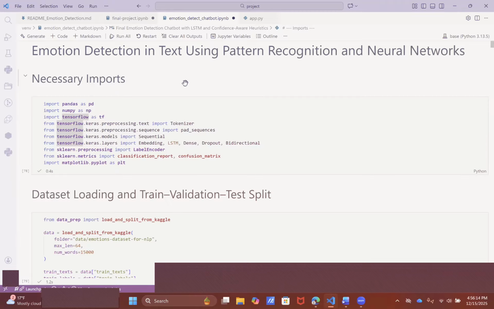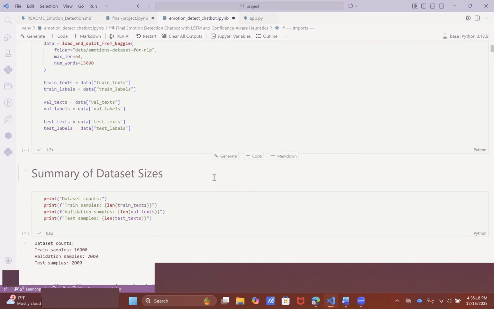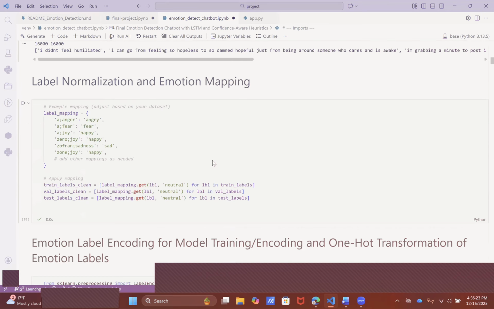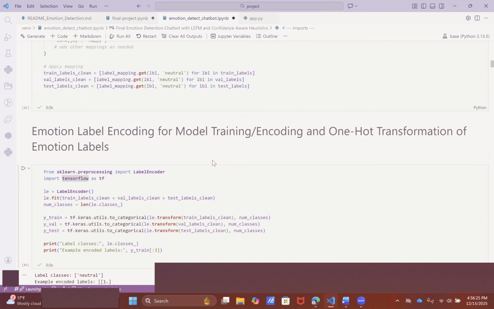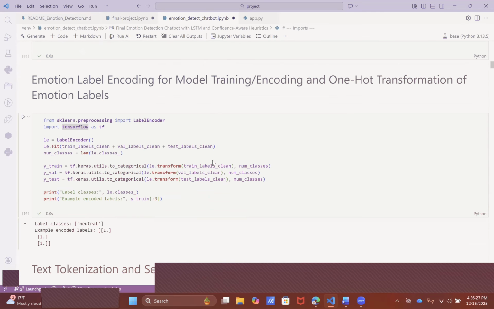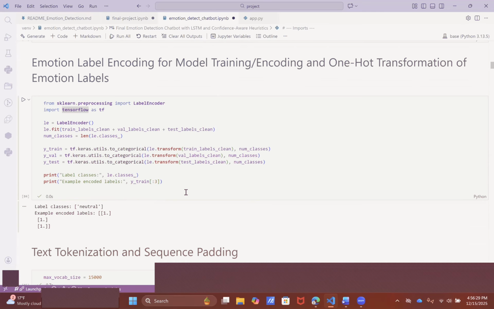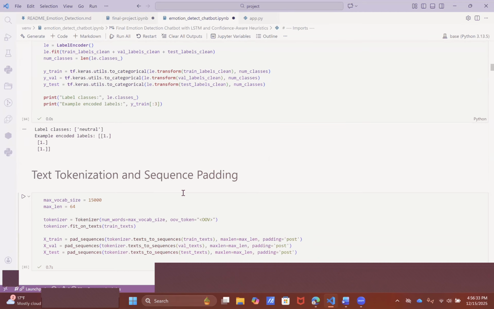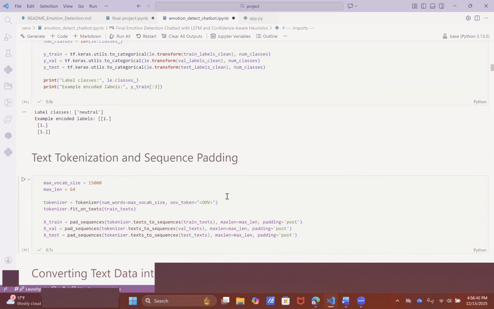Let's go to pre-processing. Okay. So we normalize text by lowercasing and cleaning punctuation, then convert words into integer sequences using a Keras tokenizer with a limited vocabulary of about 15,000 words.